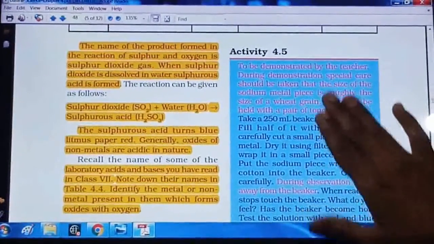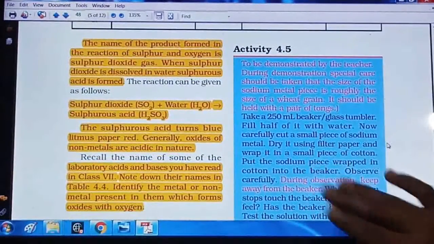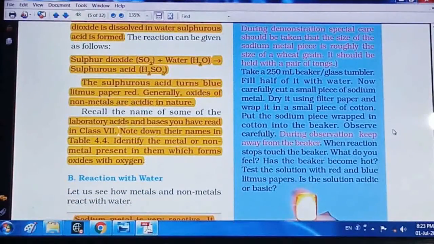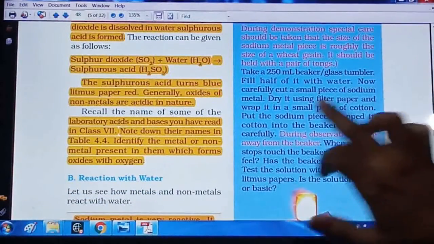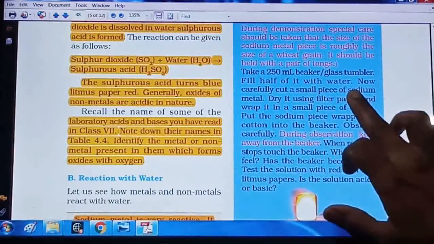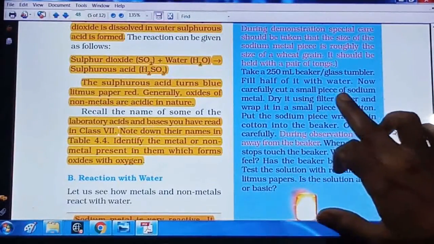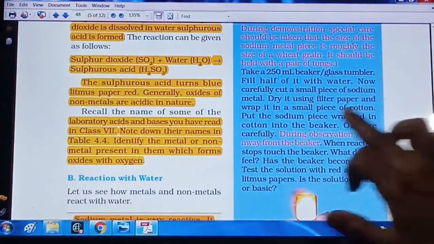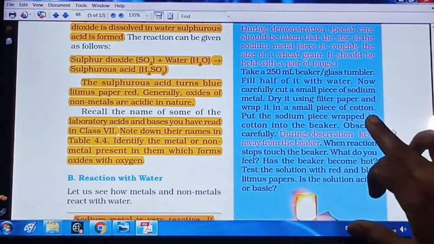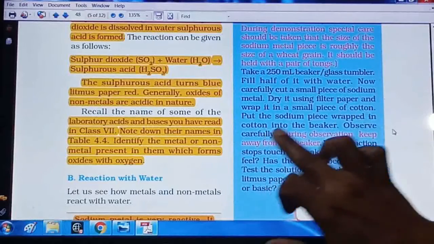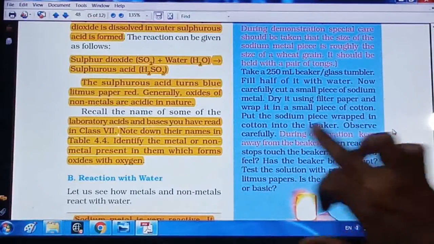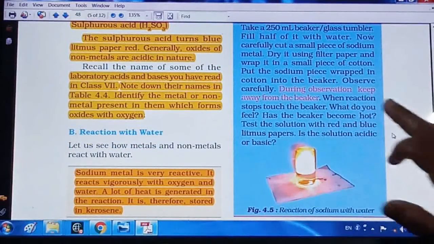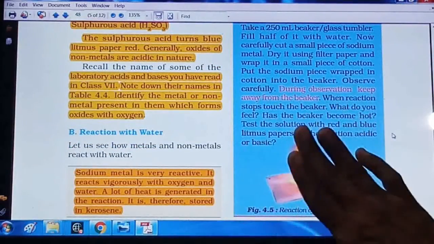Activity 4.5 is given. In that, you have to take a 250 ml beaker or glass tumbler, half filled with water. Take a small piece of sodium metal, dry it using filter paper, and wrap it in a small piece of cotton, right? And put that sodium piece wrapped in cotton into the beaker. Then you have to observe it carefully.